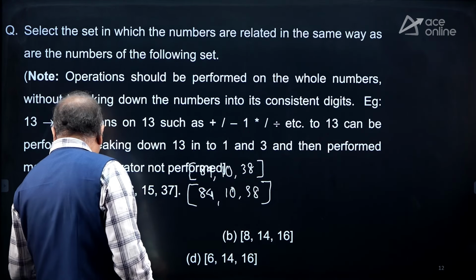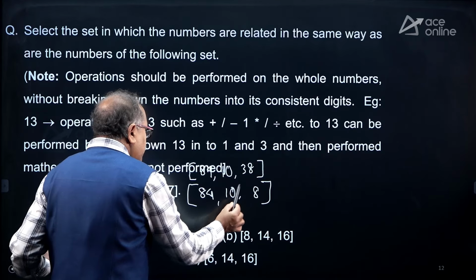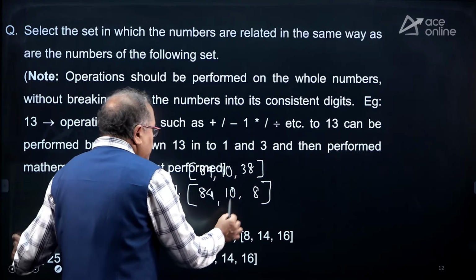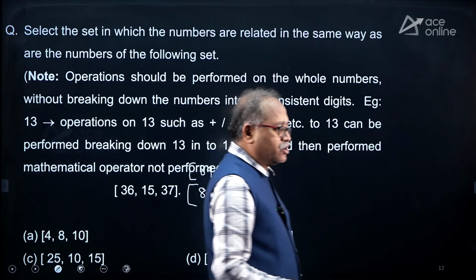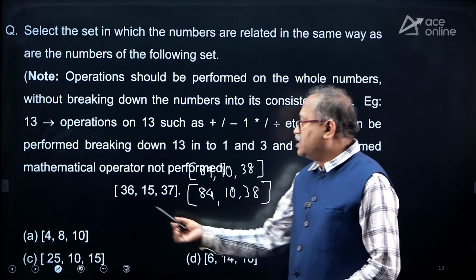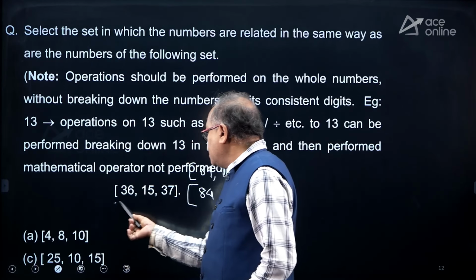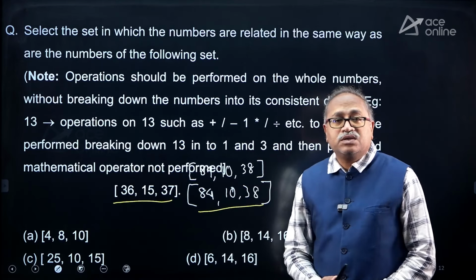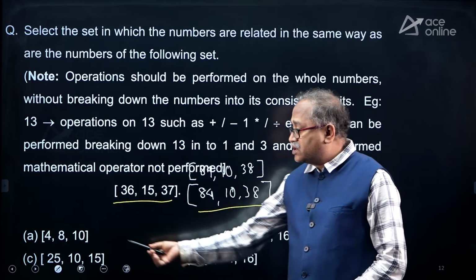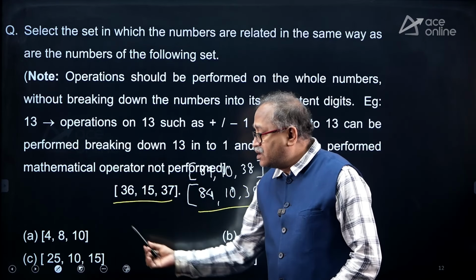The moment you see this, you don't need to read the text, because your practice should be such that when you look at the pattern, you know that they are talking about an analogy. So, whatever relation is there in the first case and in the second case, find a similar type of relation in the given options.